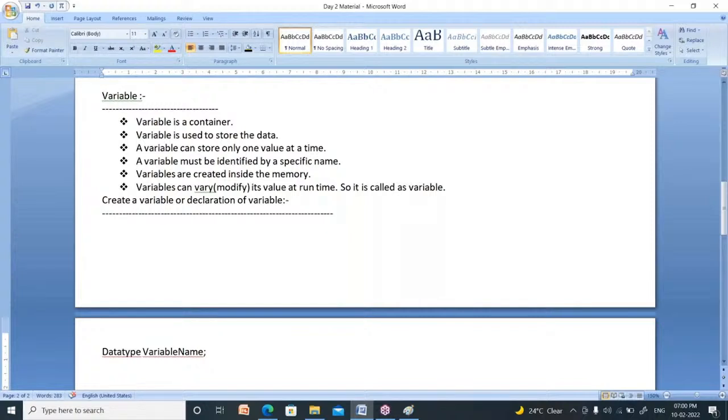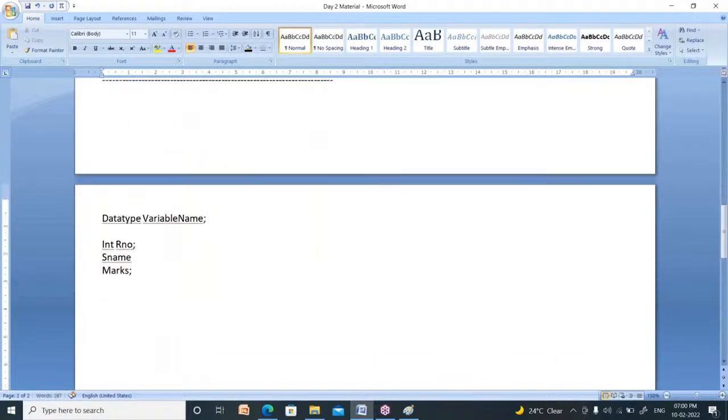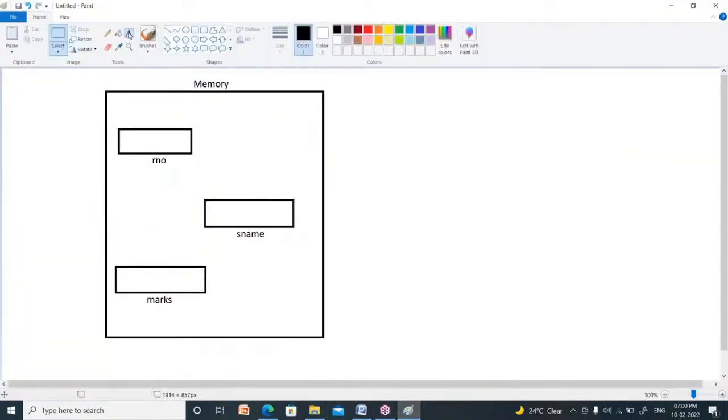Inside the roll number, what type of data can you store? Roll number means 1, 2, 3, 4, 5, 6. Whenever your sir takes attendance, they will call roll number 1, roll number 2, roll number 3. All these are roll numbers, no? Roll numbers are represented using integer numbers.